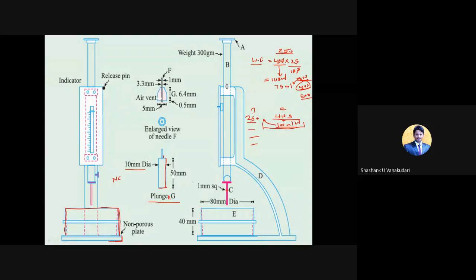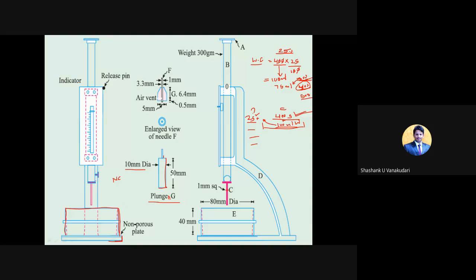How you need to take the cement as well as the water. If you have taken 300 grams, only the thing is, here there will not be any shortage of cement, because we are taking the maximum quantity of the cement. So some part might remain. So I have considered this 400 grams of the cement. For 400 grams of the cement, when you consider 25 percent of the water, it will be 100 ml. So 400 grams plus 100 ml we have added, and we have prepared the cement paste. That cement paste we are going to fill here.